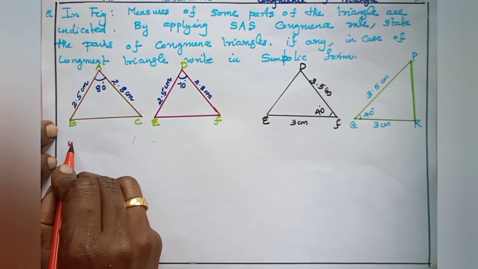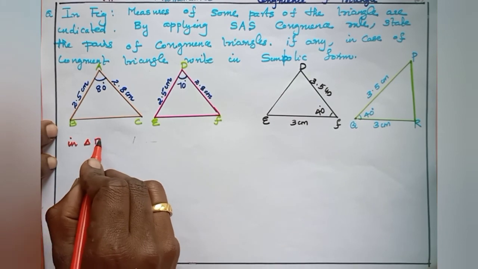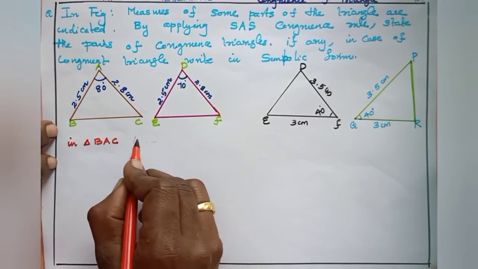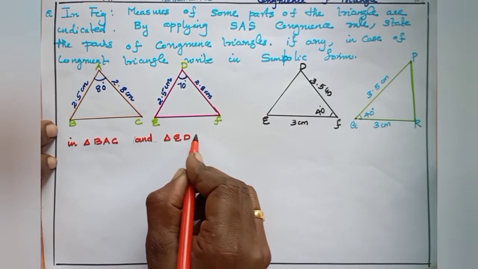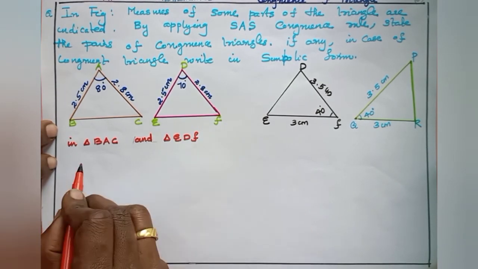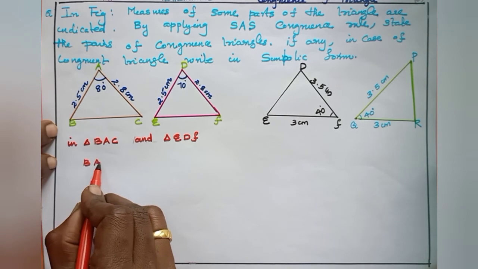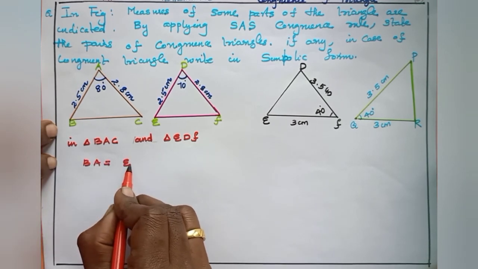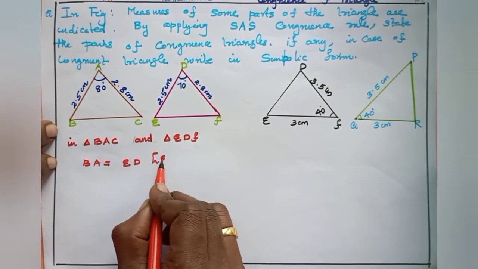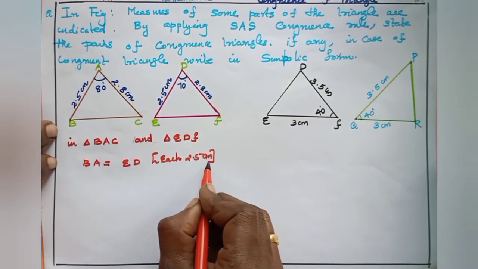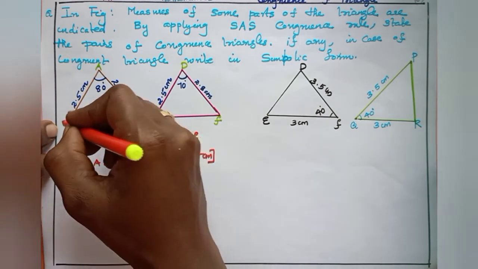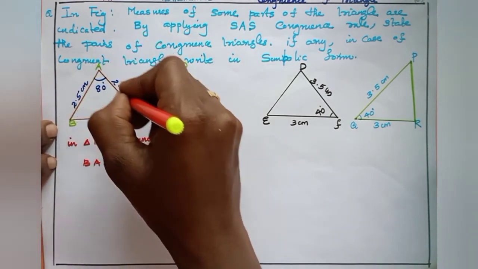Taking triangle BAC and triangle EDF, we can write BA equal to ED, each 2.5 centimeter, and this is the angle.